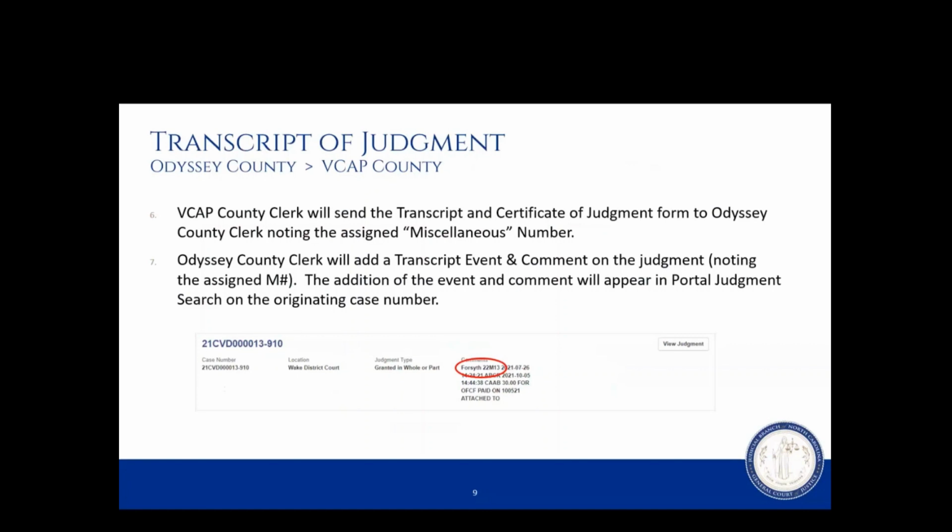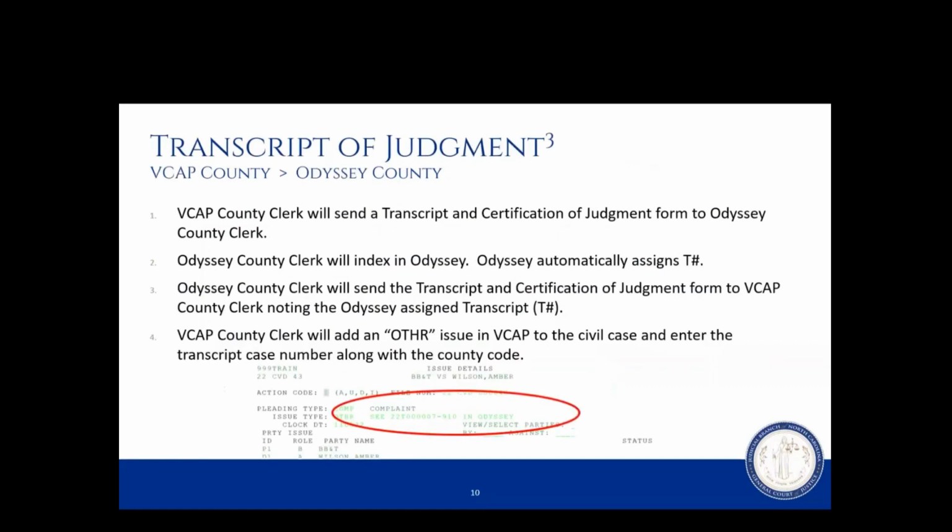Next, we're going to move on to a VCAP County to Odyssey County transcript. To begin this process, the VCAP County Clerk will send a transcript and certification of judgment form to the Odyssey County Clerk. The Odyssey County Clerk will index this information in Odyssey. In Odyssey, it will automatically assign the T number. The Odyssey County Clerk will then send the transcript and the certification of judgment form back to the VCAP County Clerk, noting the Odyssey assigned transcript number.